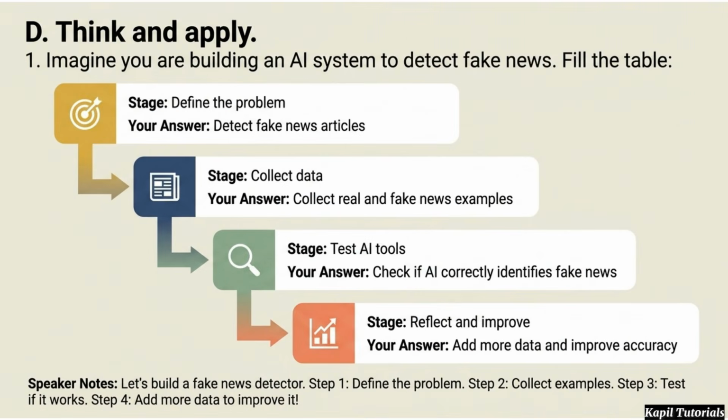Next, let's think and apply by building a fake news detector. The process follows 4 stages. First, define the problem. Second, collect real and fake news data. Third, test the AI tools. And finally, reflect and improve by adding more data to increase accuracy.